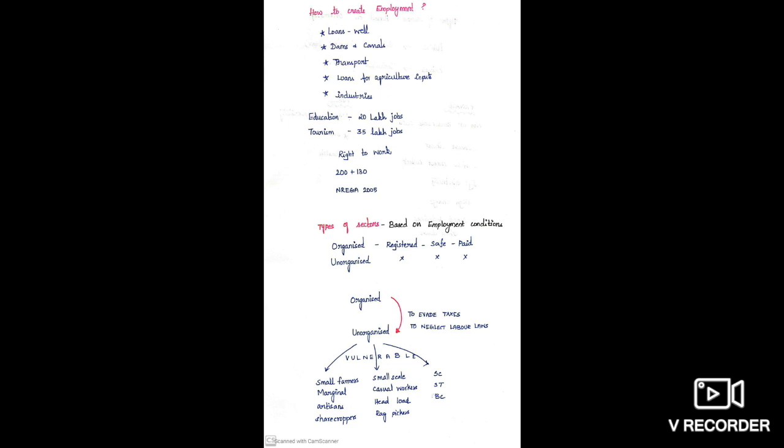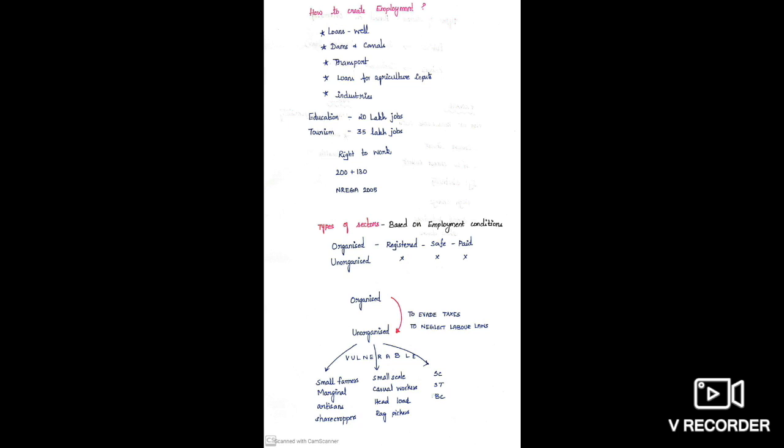If you find the question types of sectors, immediately check the next word, whether it is economic activities or employment conditions. If it is employment, you need to remember organized and unorganized. Organized sector means the company will be registered with the government. They will be following all the rules and regulations of the government. Job security will be there. Fixed salary will be there. Fixed working time will be there. Then paid holidays, paid leave, provident fund, gratuity fund, safe environment for working, everything will be there.